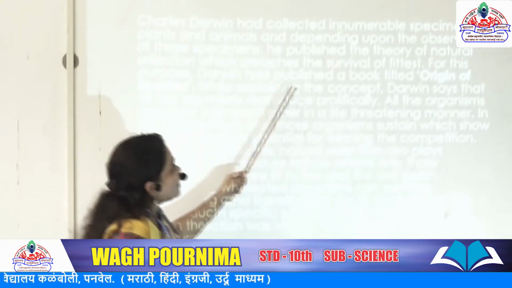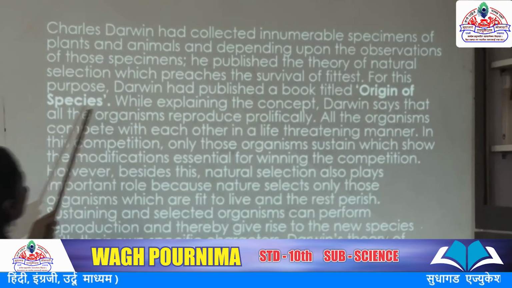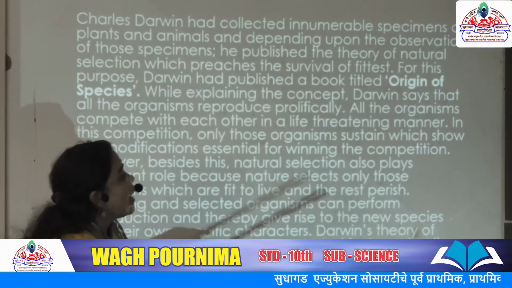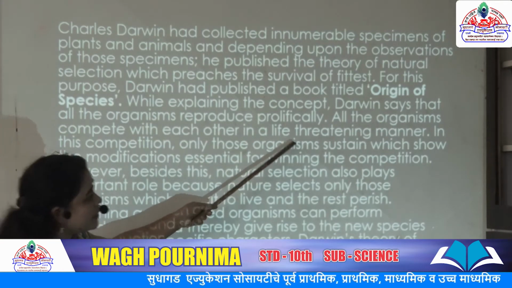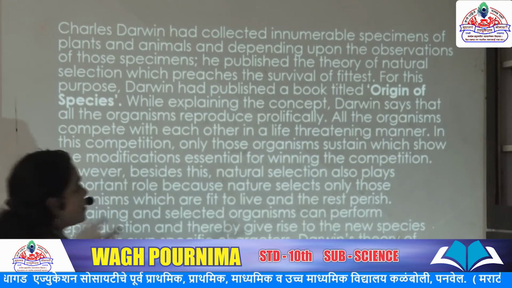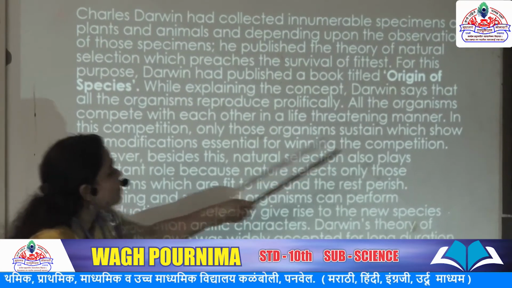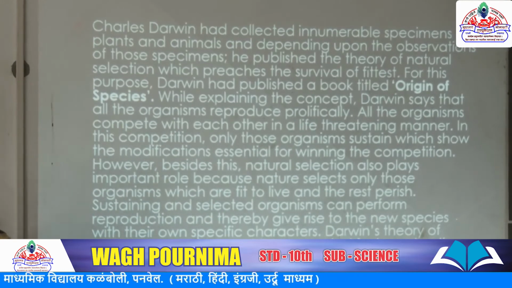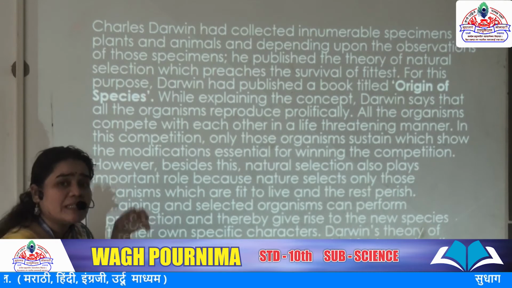While explaining the concepts, Darwin says that all organisms reproduce prolifically, and all organisms compete with each other in a life-threatening manner, each and every organism to complete its life. But in these competitions, only those organisms sustain which show the modifications essential for winning the competition. Those organisms sustain and continue to live in this environment.